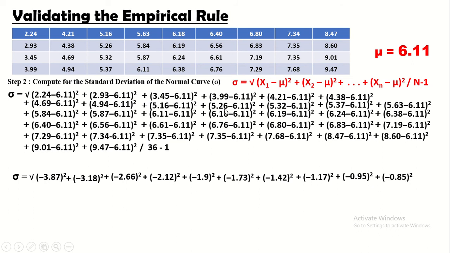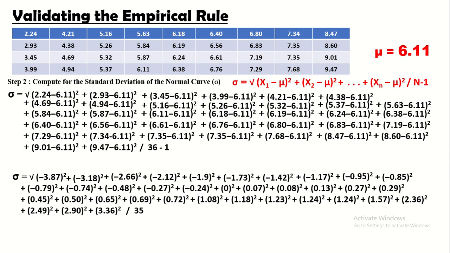And then ito, sinubtract natin 5.26 minus 6.11 quantity squared, naging negative 0.85 quantity squared. At yun po ang gagawin natin sa lahat. Isusubtract natin and then squared. Now, hanggang sa nakarating po tayo rito sa dulo, 9.47 minus 6.11 quantity squared, kaya naging 3.36 quantity squared divided by, sinubtract po natin itong 36 minus 1, kaya naging 35.